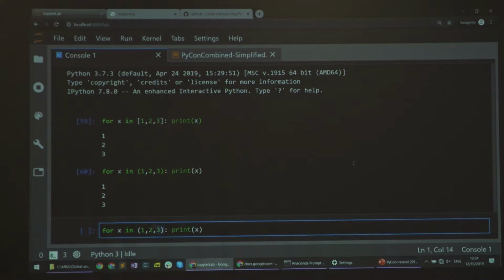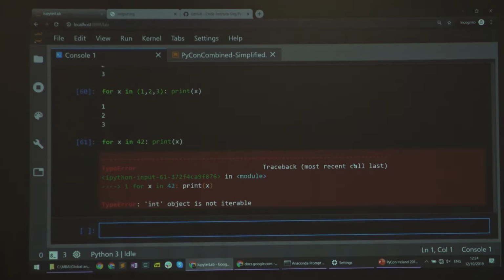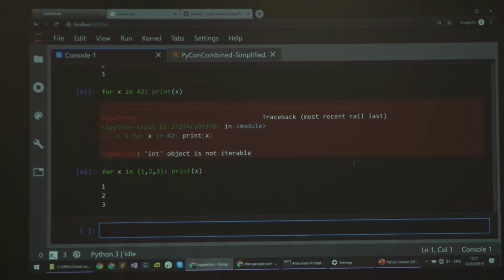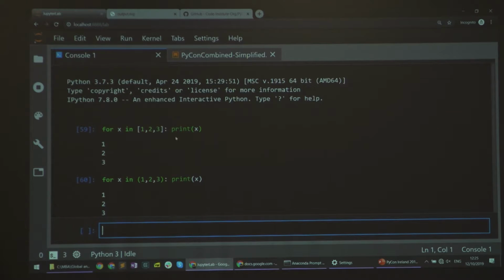It doesn't work if it's not a collection, right? It's not iterable. And it does work even on stuff like sets. Right? So let's think about this a bit. What does it mean to iterate over a collection? In this basic case of a list or a tuple, this is relatively simple.